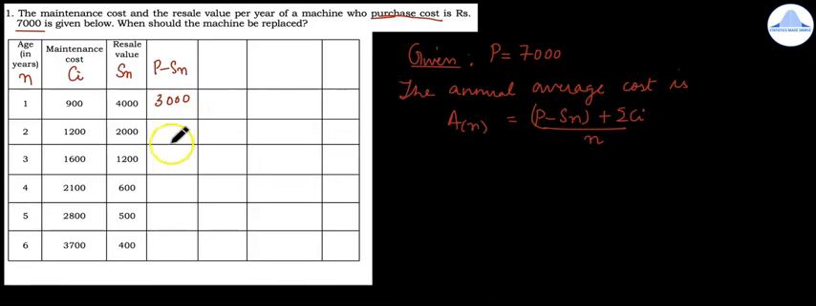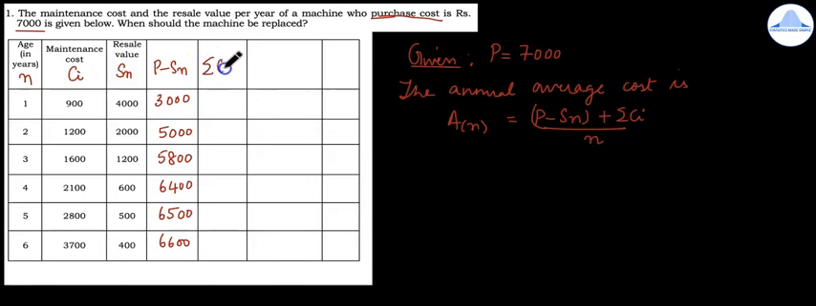Then next is 7,000 minus 2,000. 5,000. In a similar way, complete the other calculations. So you'll get 5,800, 6,400, 6,500, 6,600. Next, if you check the formula, you need summation CI.